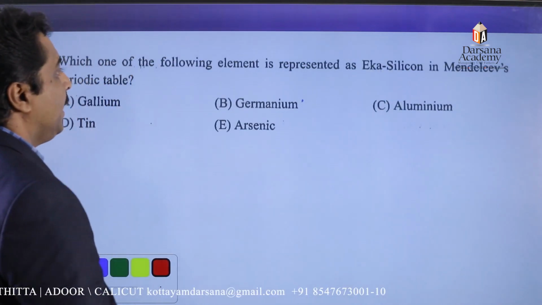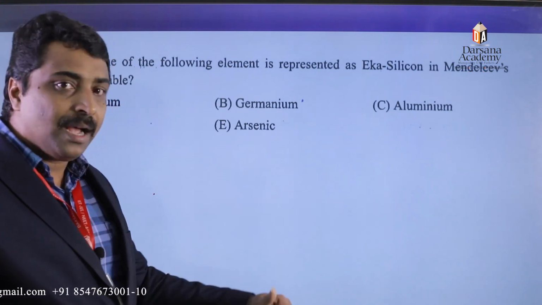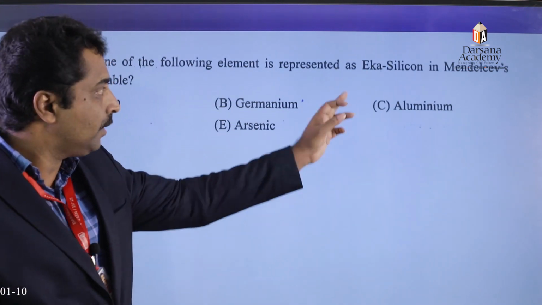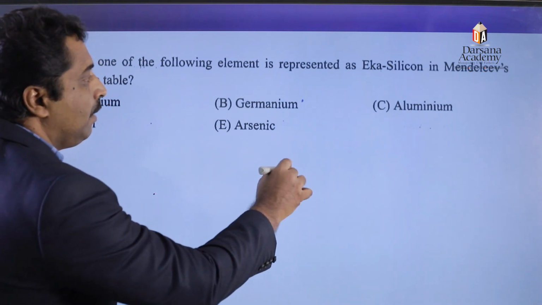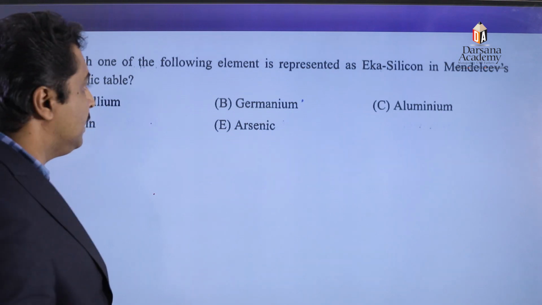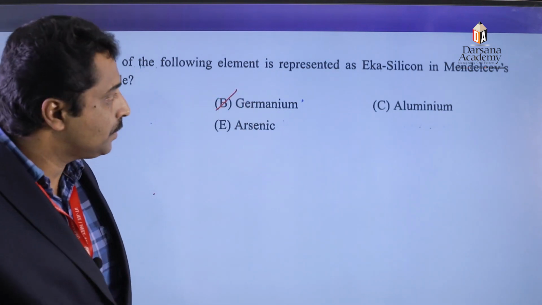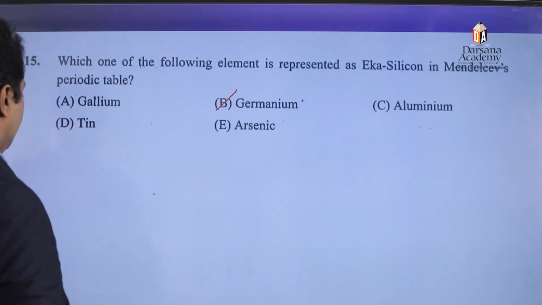Which one of the following elements represents Eka silicon in Mendeleev periodic table? Eka means after. Therefore, Eka silicon means the element which is coming after silicon. The element which is coming after silicon is germanium. Therefore option number B. Then again, next.